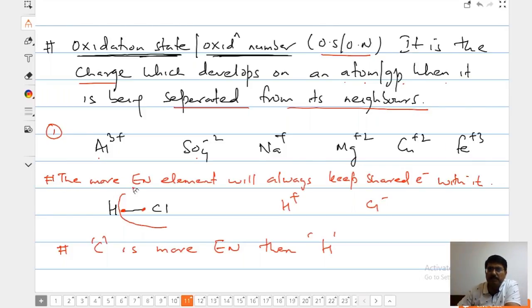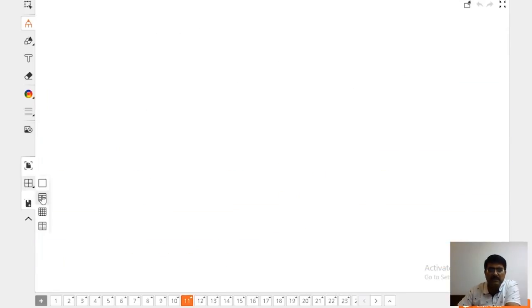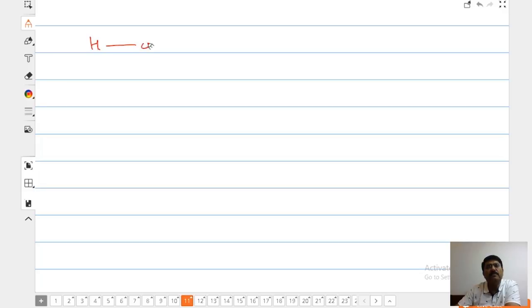Correct? The more electronegative element will always keep the shared electrons with it. Remember this thing. I'm going to give you an example. Suppose you have water. In each bond you have how many electrons? 2 electrons. So this electron will be kept by oxygen, and this electron will be kept by oxygen. So what will be the charge on oxygen? -2. What will be the charge on hydrogen? +1. Why? It has lost 1 electron.